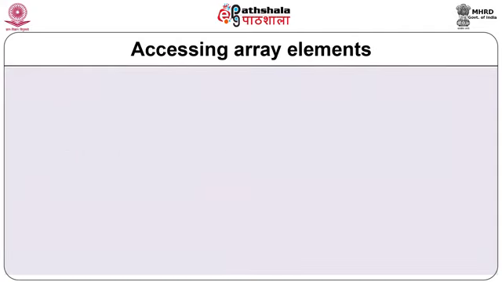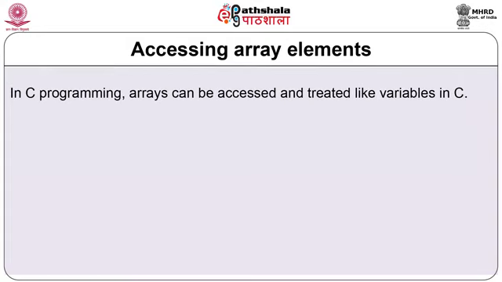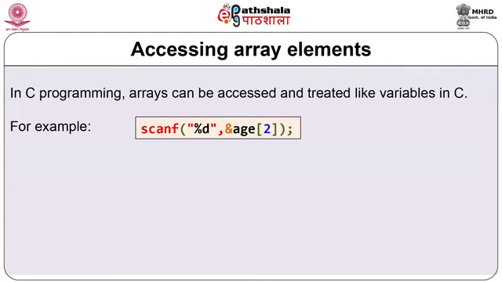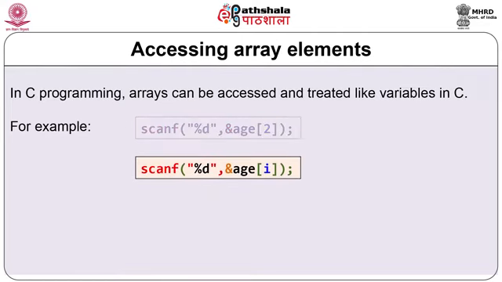In C programming, array elements can be accessed or treated like variables in C. For example, scanf("%d", &age[2]) is used to insert value in third element of array age. Take second example, scanf("%d", &age[i]).